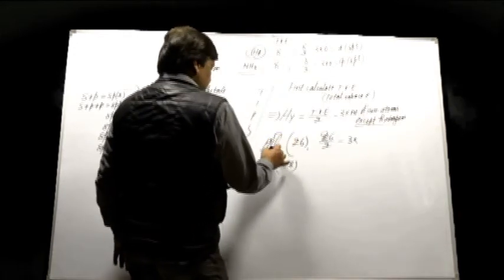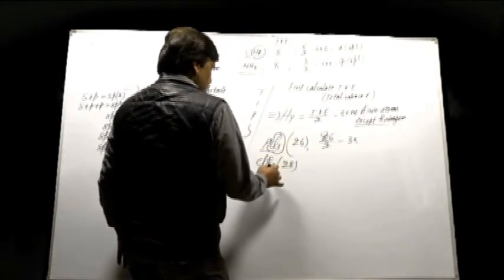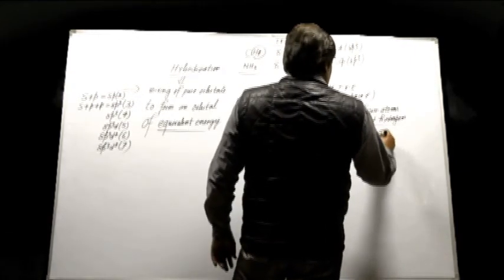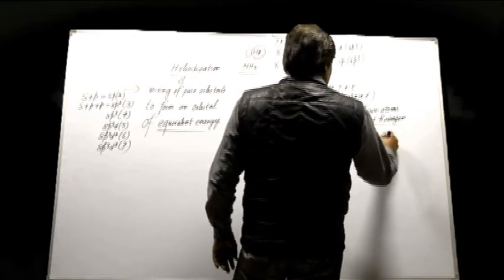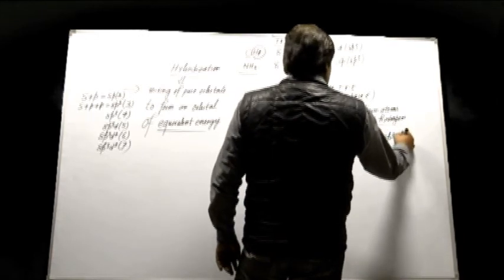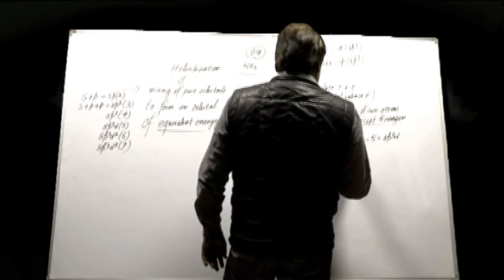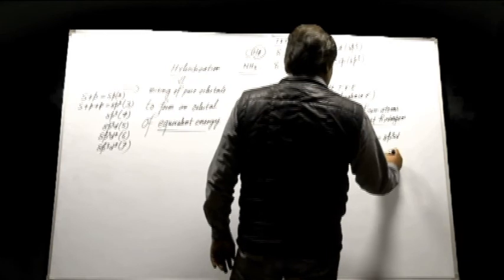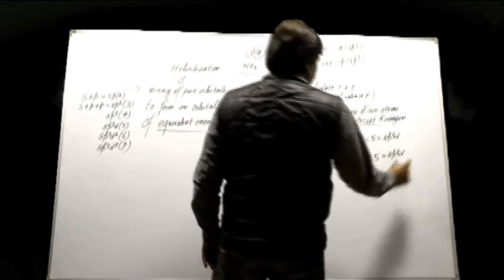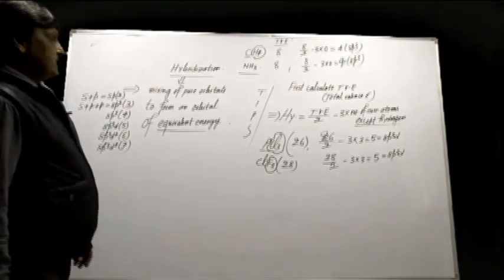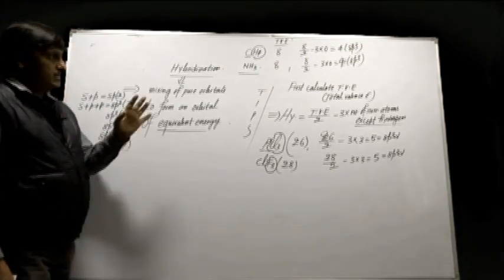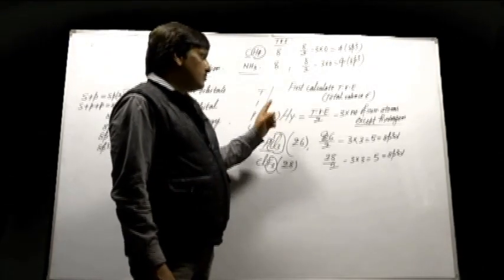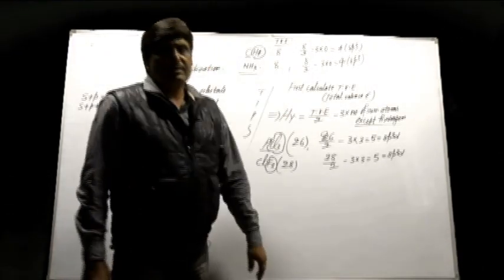Here in PCl3 there are 3 surrounding atoms, and in ClF3 also 3 surrounding atoms. 13 minus 9, that is equal to 4 plus 1, that is 5. 5 means sp3d. And again 28 by 2 minus 3 into 3, that is again equal to 5, 5 equals sp3d. So, hybridization can be easily calculated within 10 to 20 seconds, and every year in all entrance exams one question is always asked from this particular topic of hybridization.